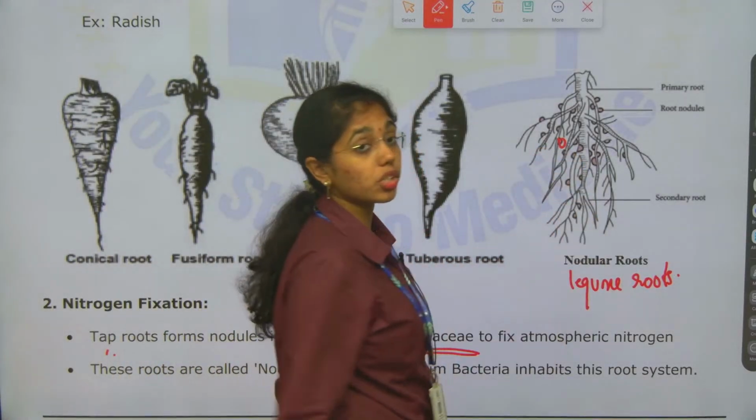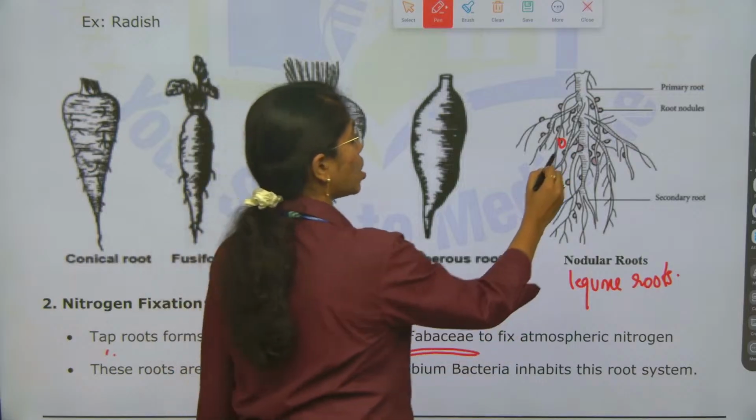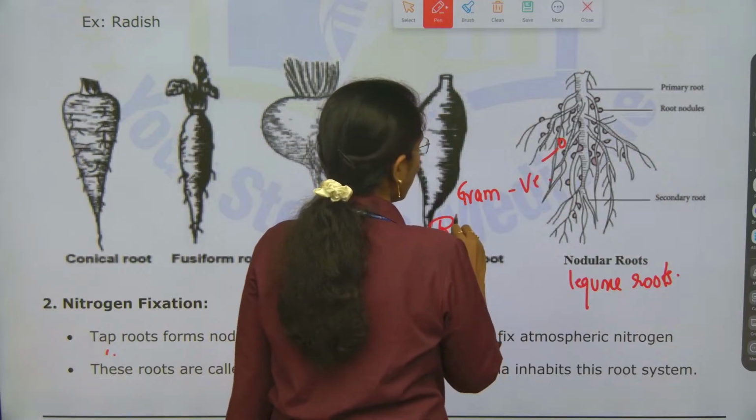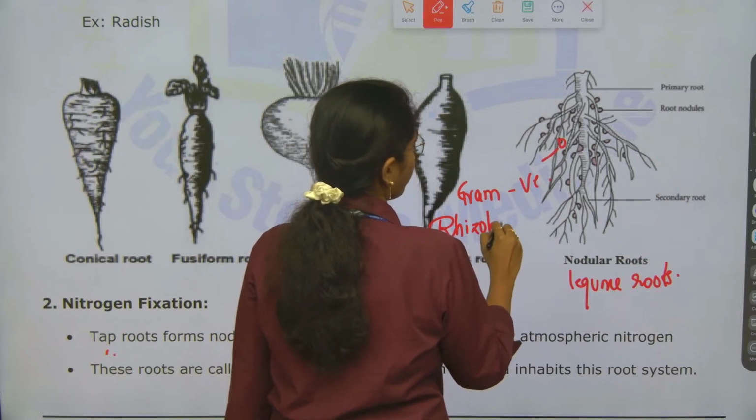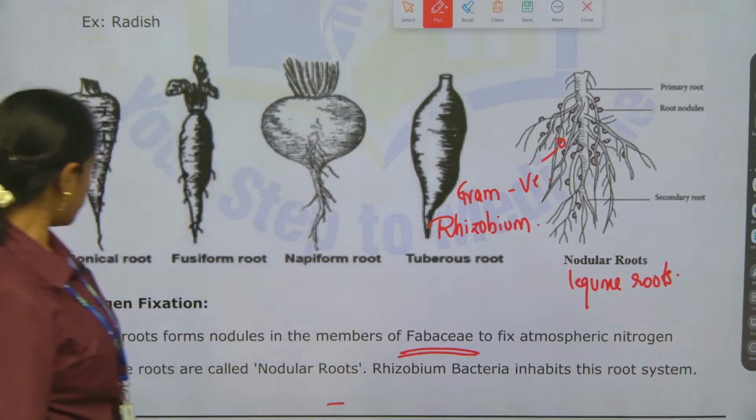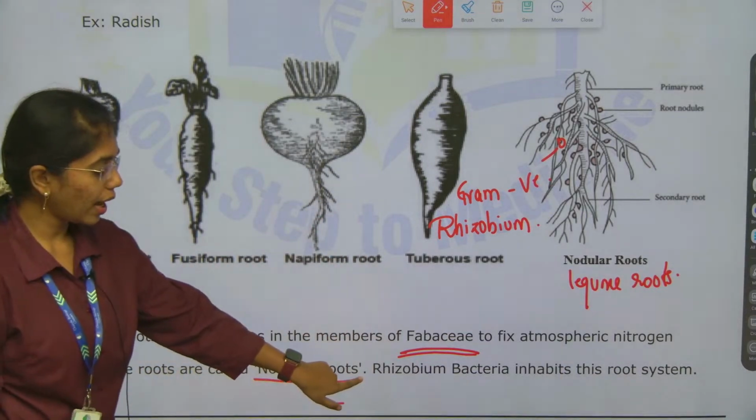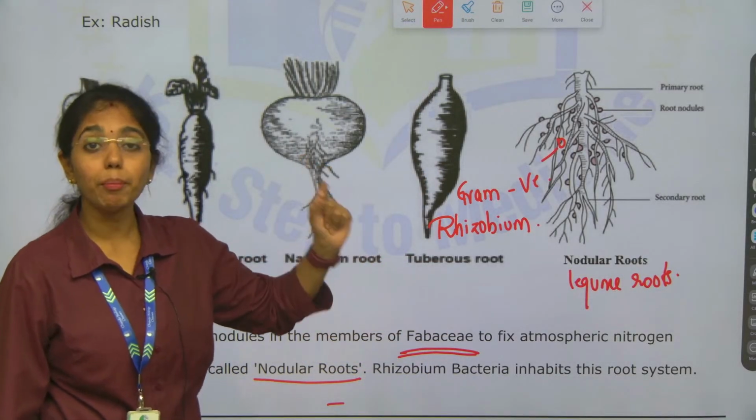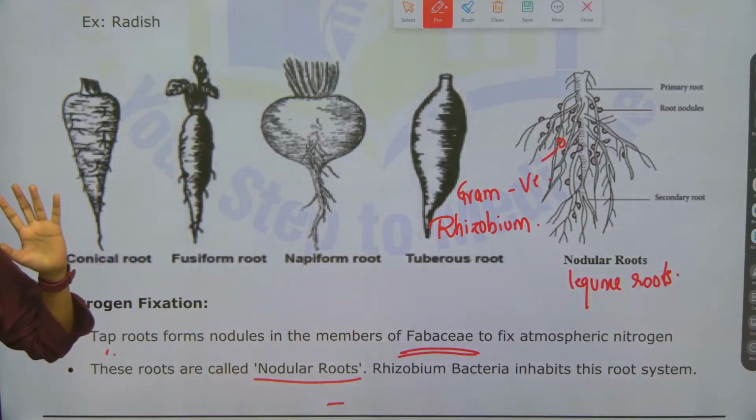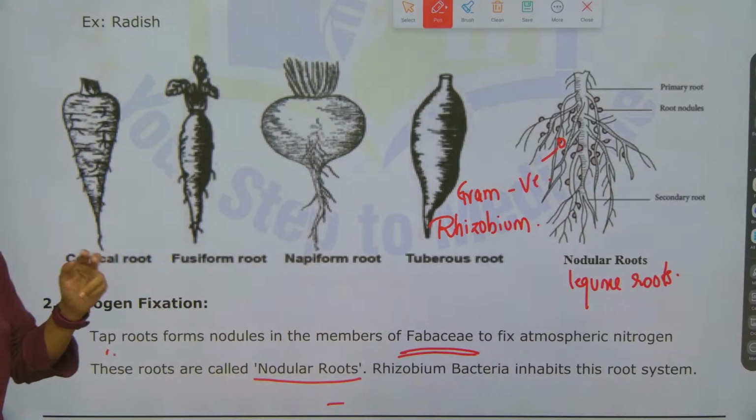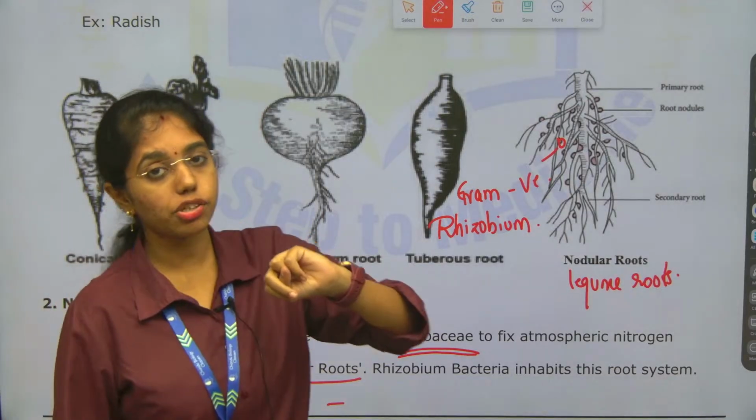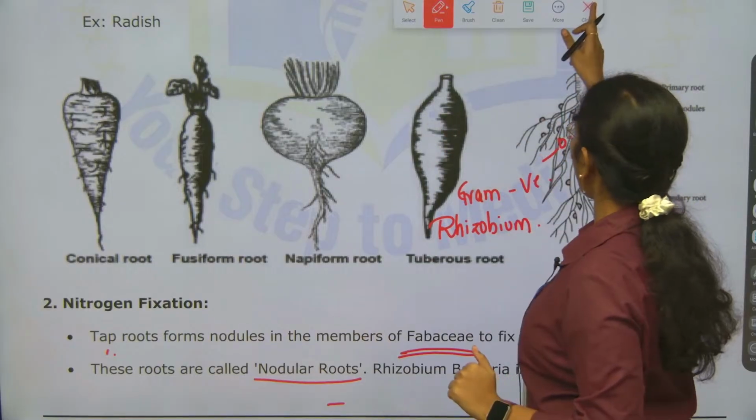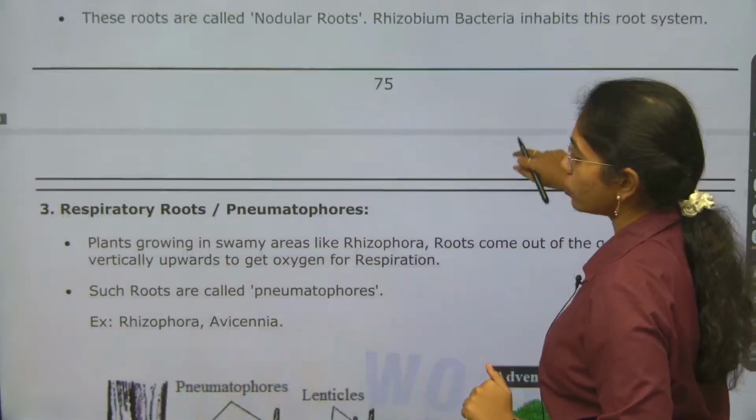Nodules are formed because of the symbiotic association of gram-negative bacteria, that is Rhizobium. So, these roots are called nodular roots, where Rhizobium bacteria inhabit the root system, and this is completely a symbiotic association. Clear? So, here we have finished two types of root modifications. One is storage root modification, second is nodular root modification, that is for nitrogen fixation.